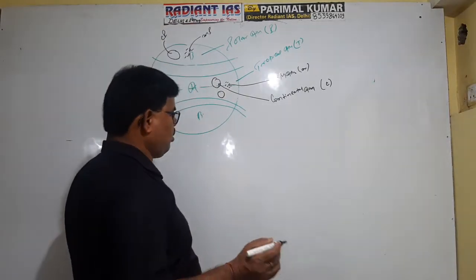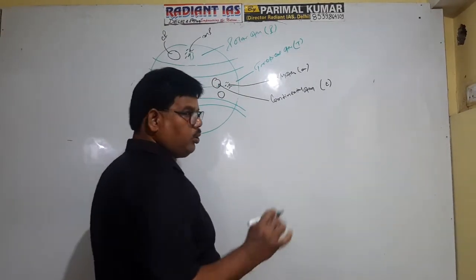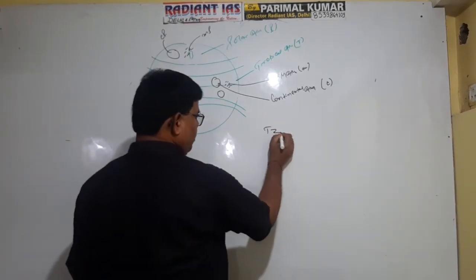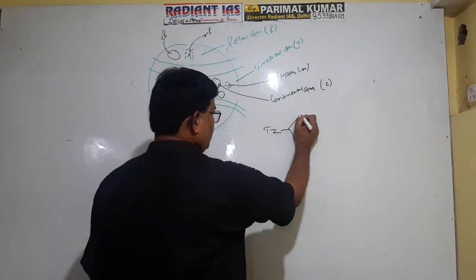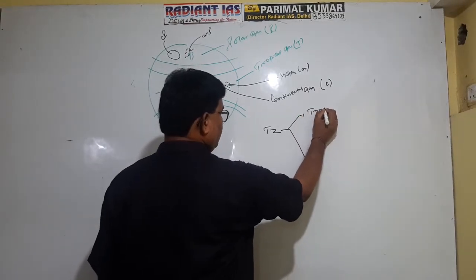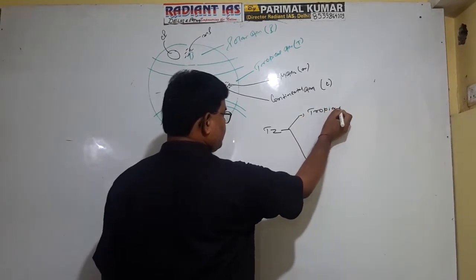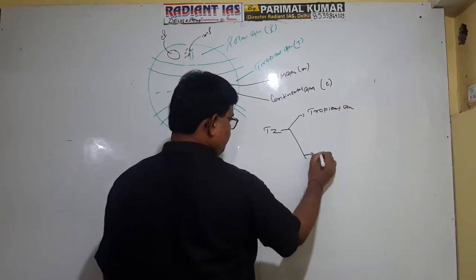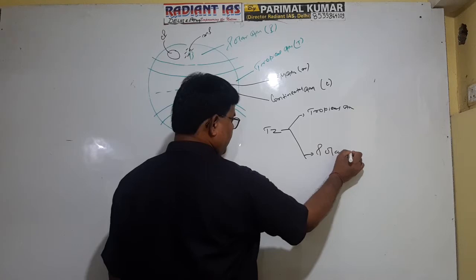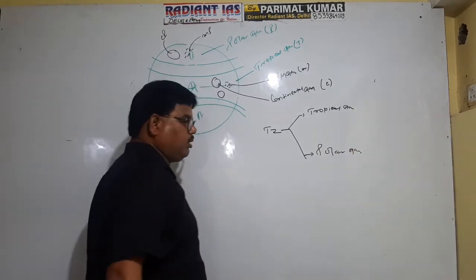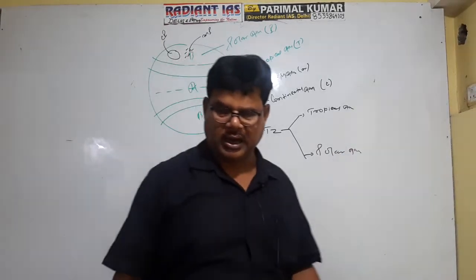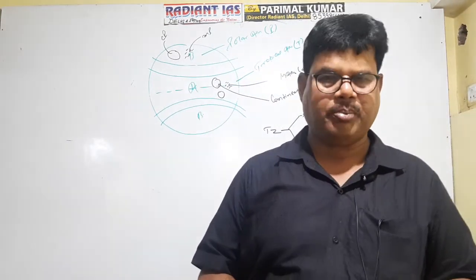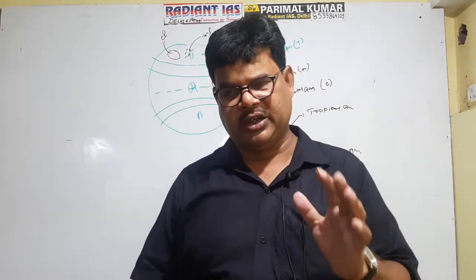So on this basis, on the basis of thermal zone, we have two types of air mass. One is tropical air mass, and second is polar air mass. This is on the basis of zoning, that is, whether the source region is in the tropical zone or the source region is in the polar zone.